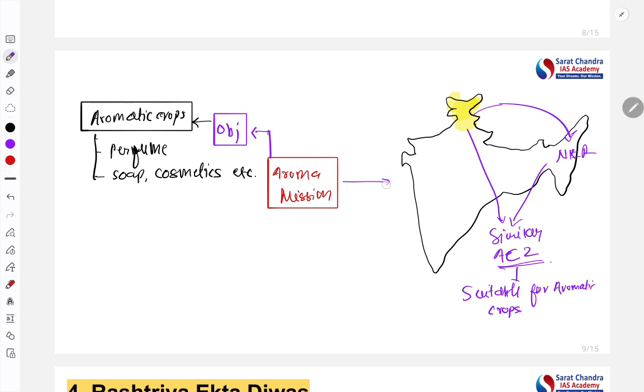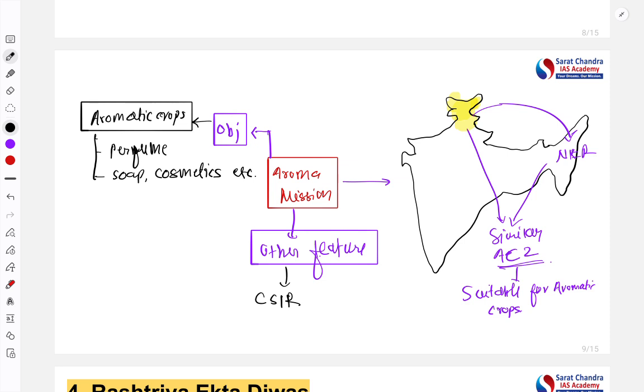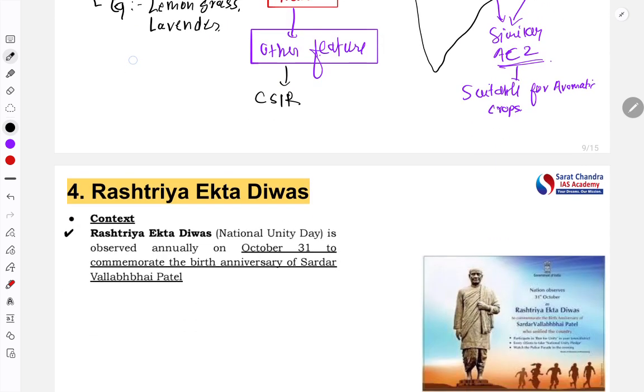Some other features. Who is implementing this particular scheme, aroma mission? CSIR. Remember, CSIR is implementing this particular initiative. What is CSIR? Council for Scientific and Industrial Research. So they are implementing this. Let's write some examples also that will help us keep the notes, like lemongrass, lavender, etc.